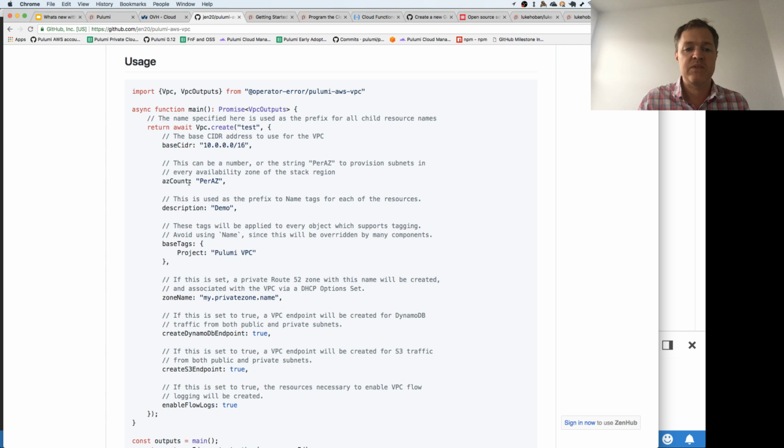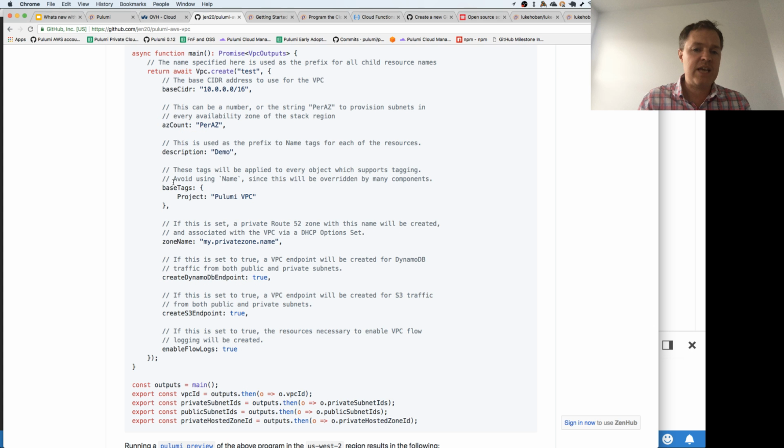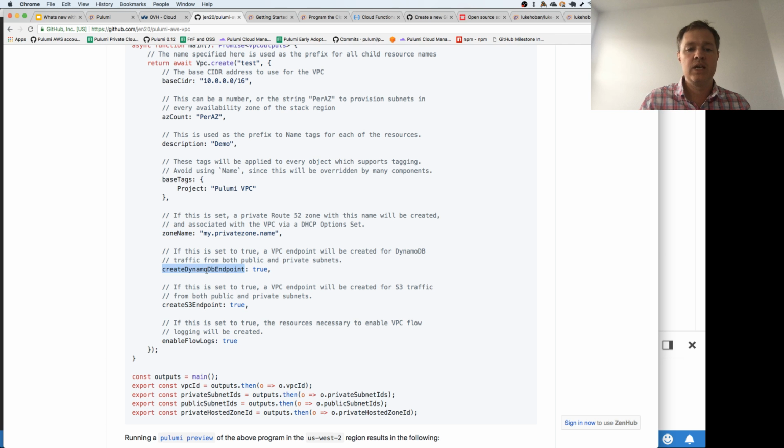And then things like tagging all the resources automatically, automatically allocating a private hosted zone within the VPC, and potentially creating DynamoDB endpoints so that I can get VPC connections to Dynamo and S3, for example.